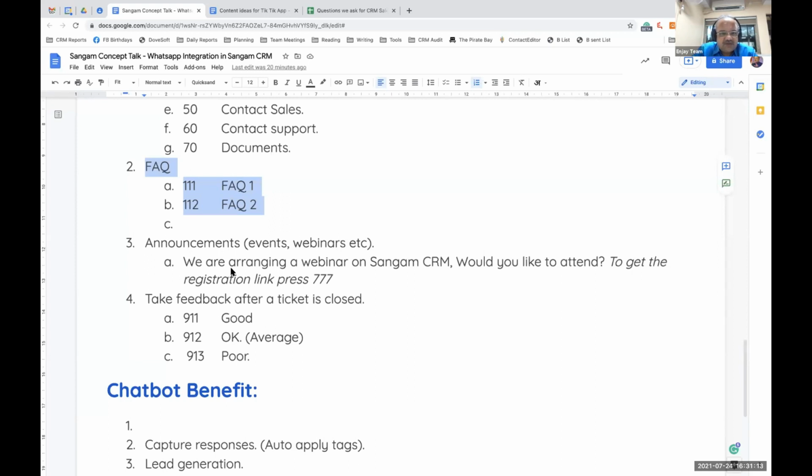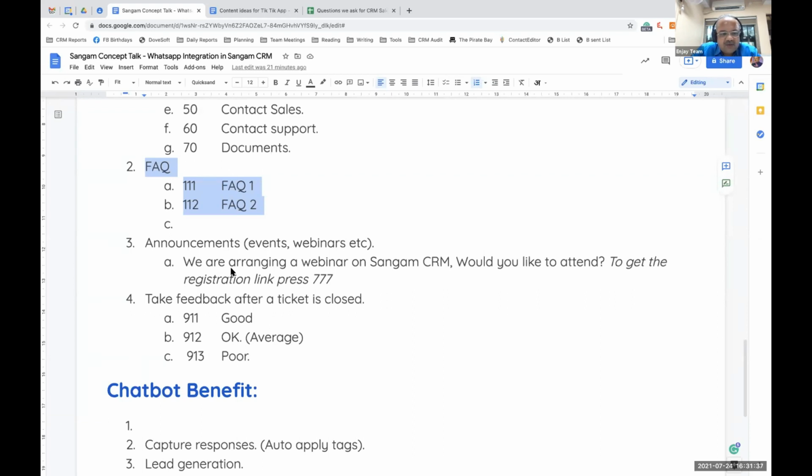For example, if you have a list of contacts in CRM and you want to invite them all to some webinar, you can just send them a WhatsApp message and ask them to respond with some number. And if they respond with some number, a tag is applied automatically to them. And as a result, you get to know what is their problem.